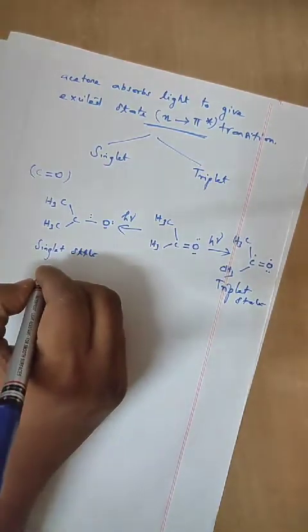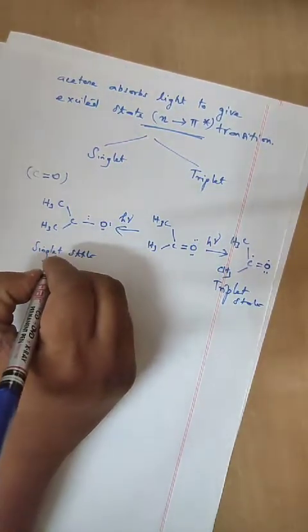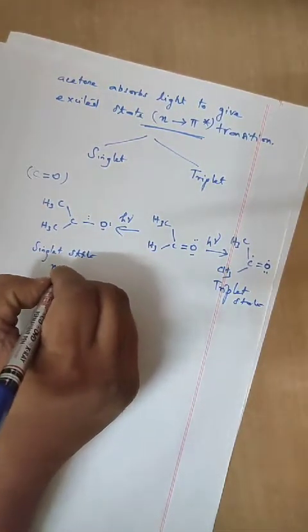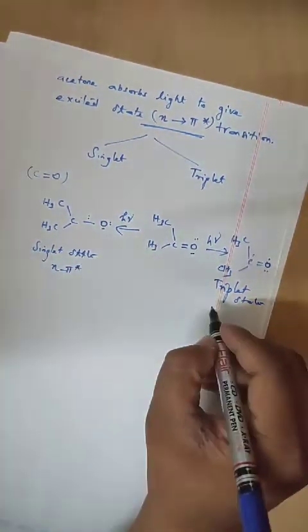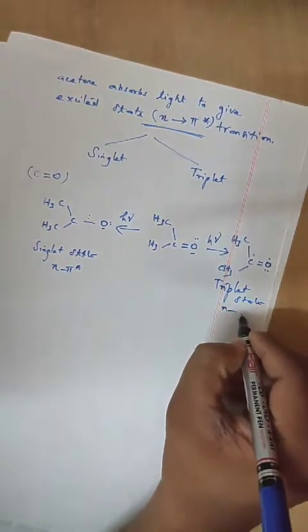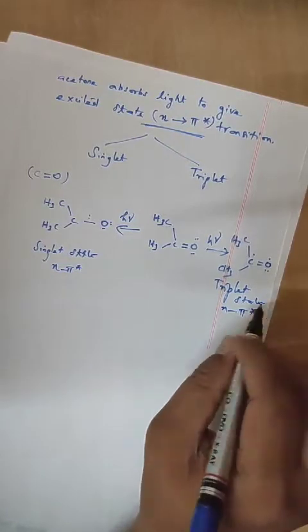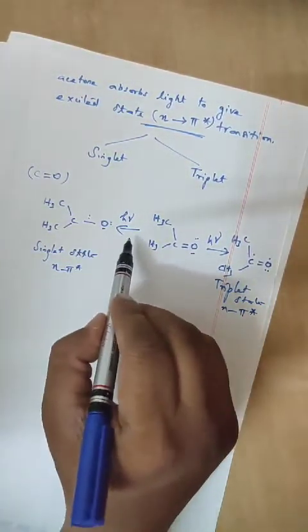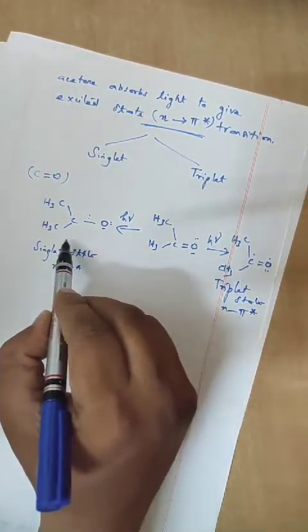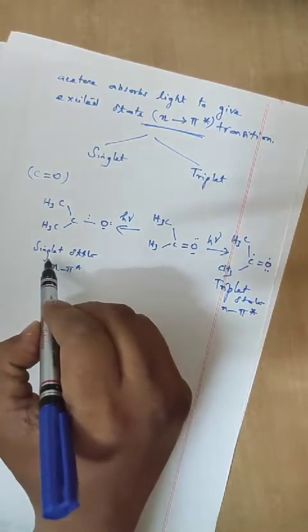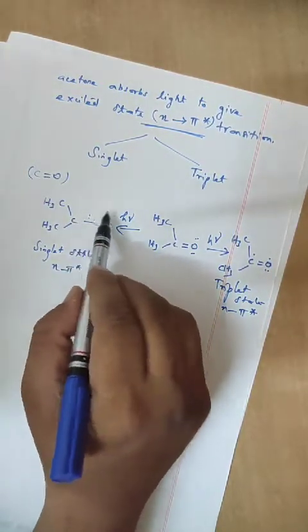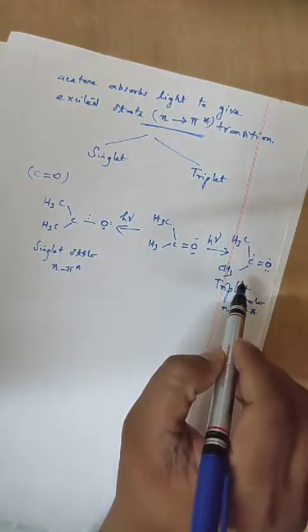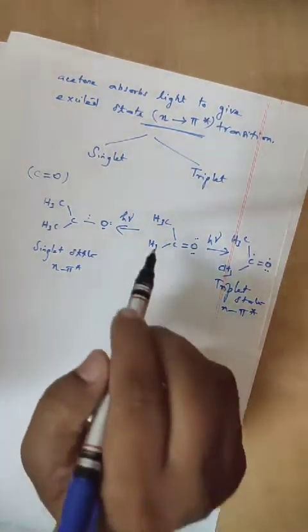This is the n to pi star transition. This is also the n to pi star transition, whereas this is the case of a singlet state. Similarly here it has the triplet state.